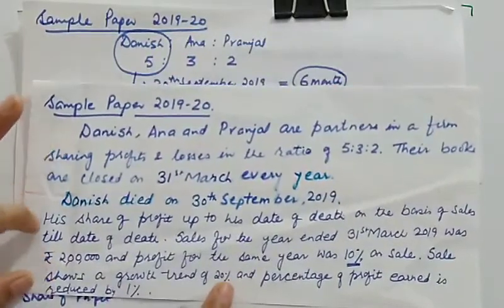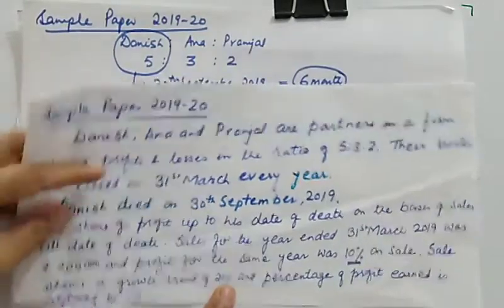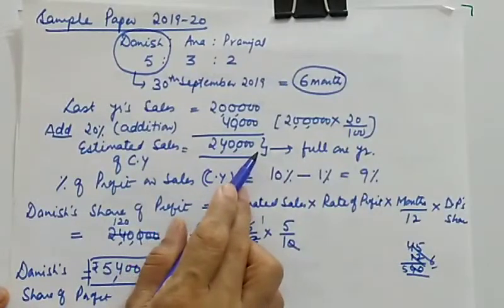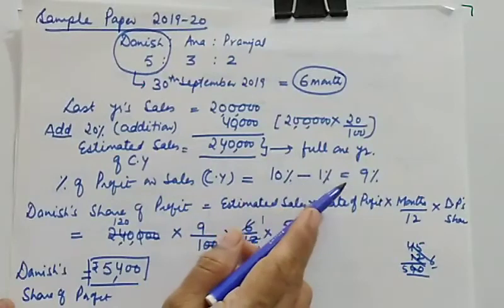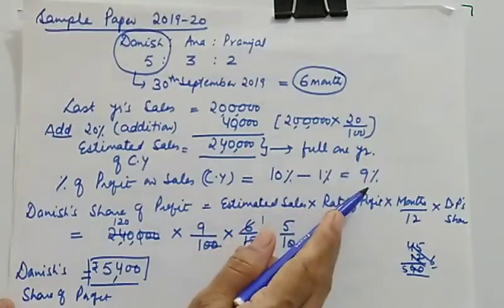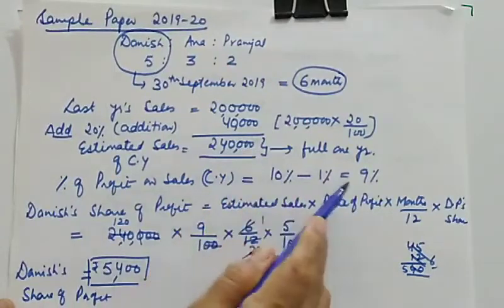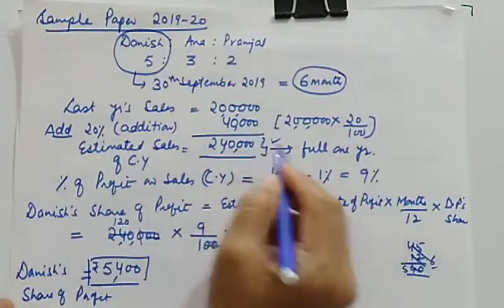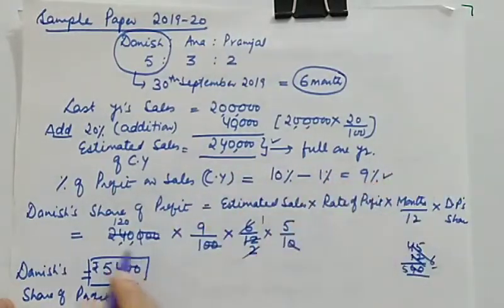Moreover, this was a little different from the numericals we did from T.S. Grewal's book, because here the current year sale is not given to us, and there is also a reduction in the profit percentage on sale, and an addition to sale. So we need to accommodate all these points. First we have added the additional estimation of sales, then deducted the profit percentage, then only you will be able to apply this formula.